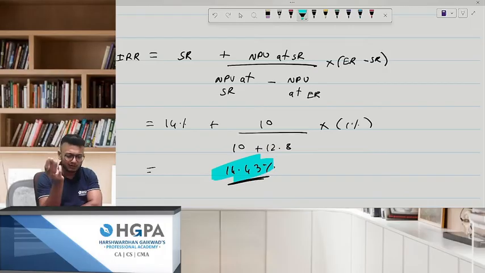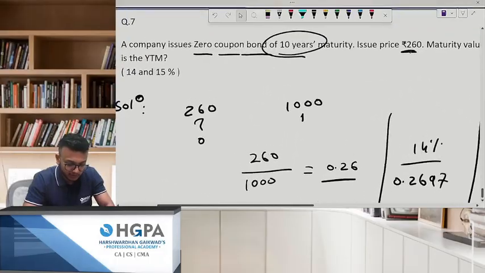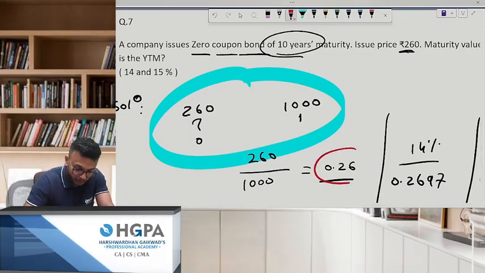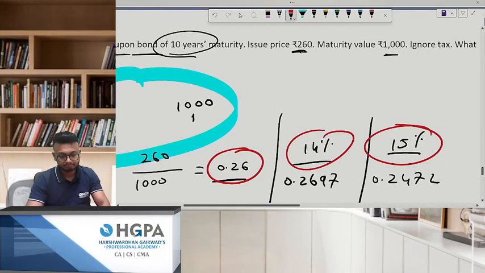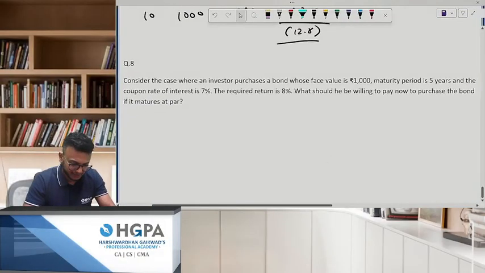But I doubt they'll ask you this, because that is the trial and error method. If they give you the present value table, then you will be able to understand one thing. But this step is important: computing the present value of that 1 rupee which you're going to receive after 10 years. That we computed as 0.26, and that's how we landed on these two discounting rates. And this one is pretty simple, I think.